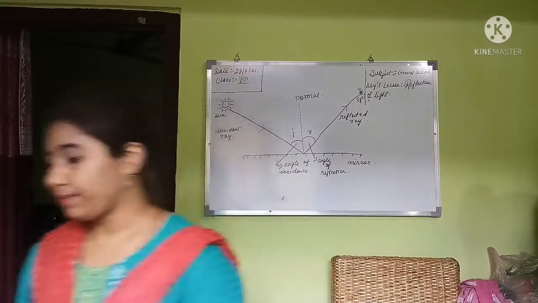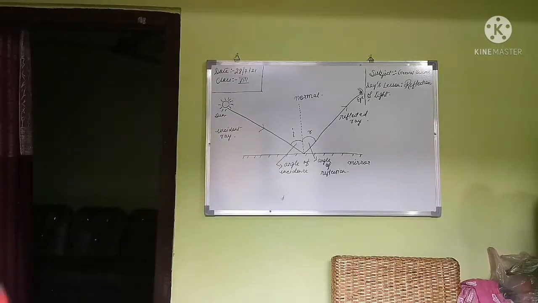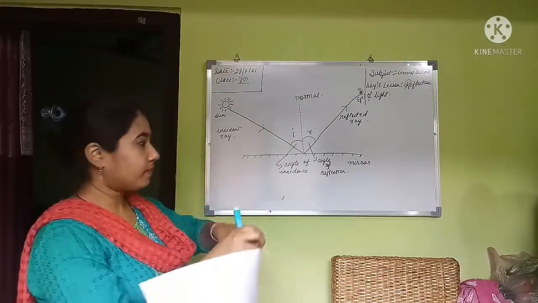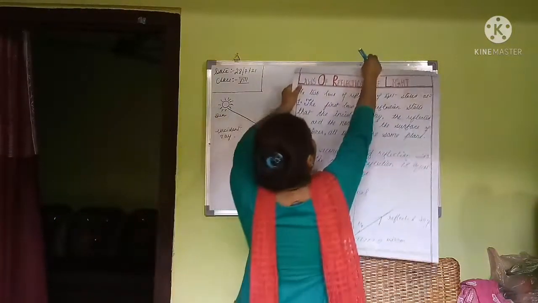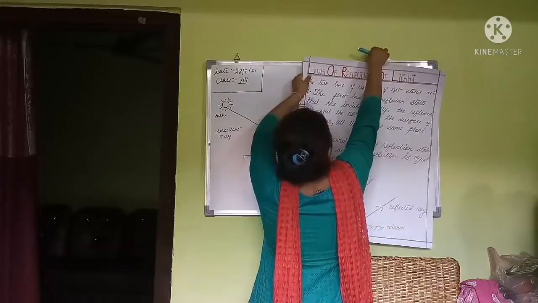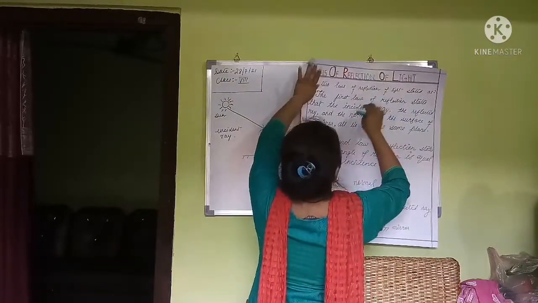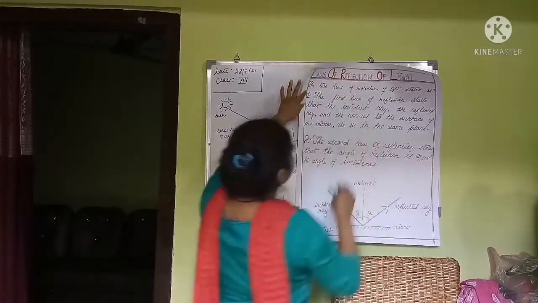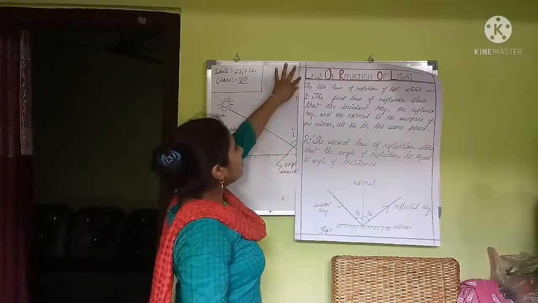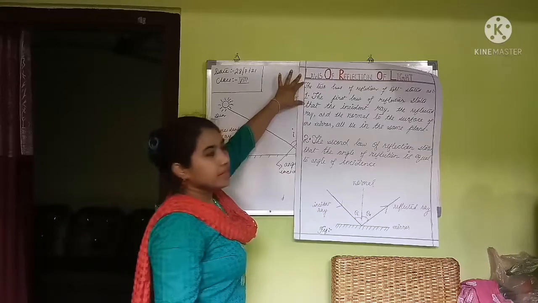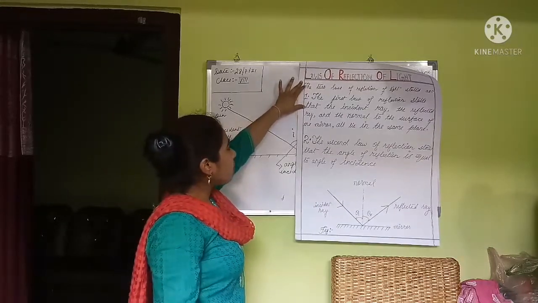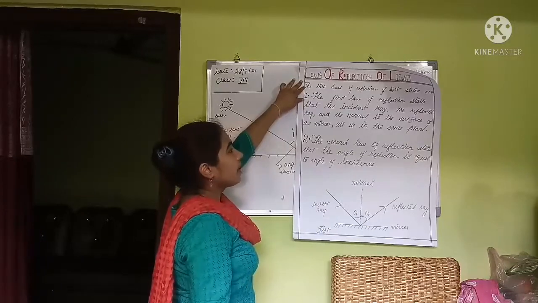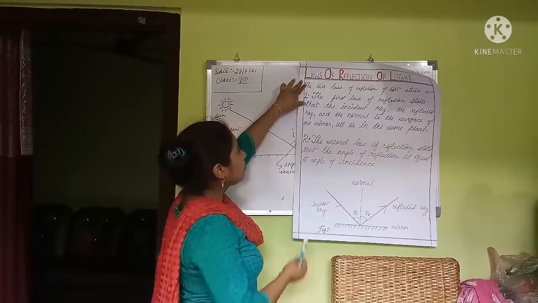Okay, here we are saying there are two laws. The two laws of reflection of light are stated below.